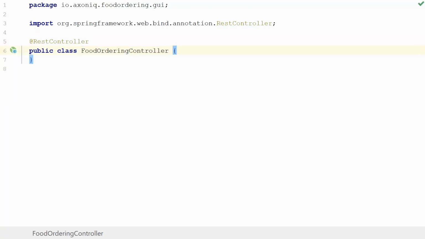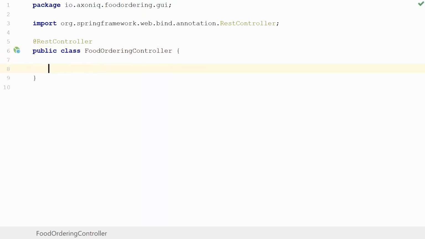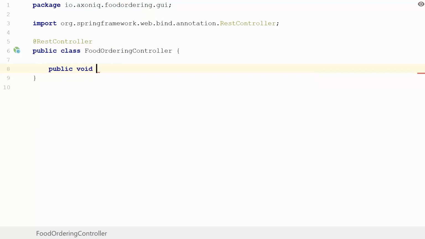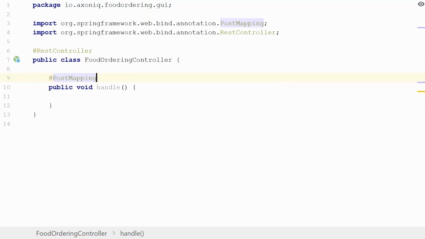Now, what this guy is going to be in charge of is being a form of gateway, receiving that operation and changing it into an Axon specific command or query. And I'm going to be pragmatic. I'm just going to model the create food cart handler up here. So I'm going to make a public void handle with nothing in there, and this will be a post mapping, so another Spring annotation. And I'm going to put this under create.